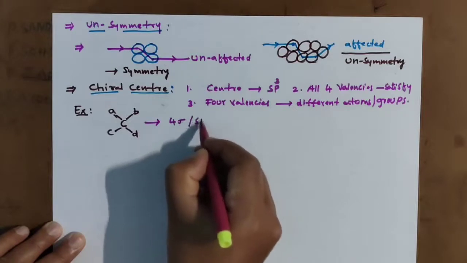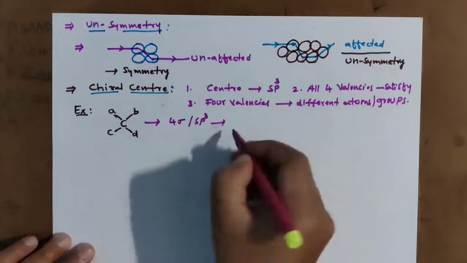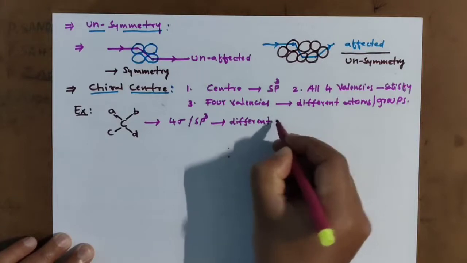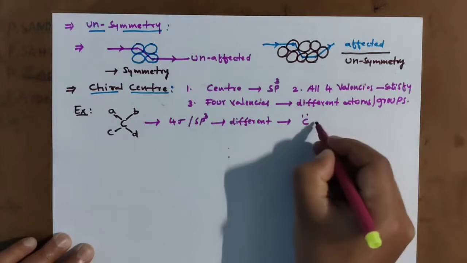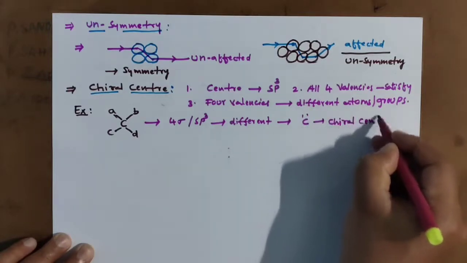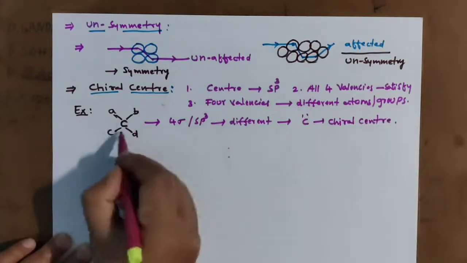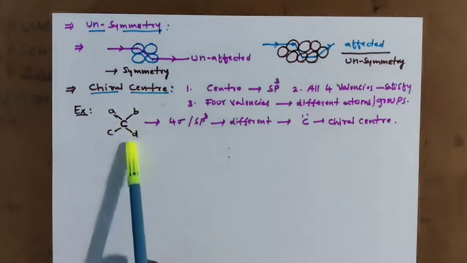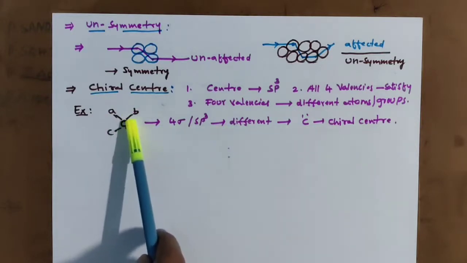That's why it is sp3 hybridized, and the 4 valencies are satisfied with different groups or atoms. That's why this carbon center is a chiral center. Clear? 4 atoms or groups are different. That's why we call this center a chiral center.